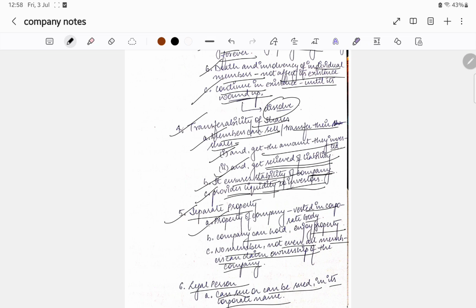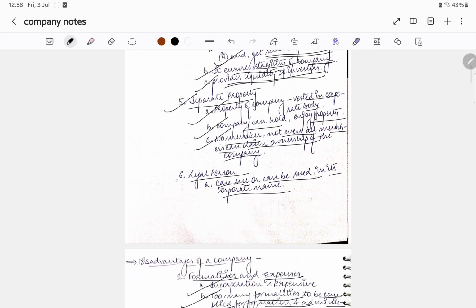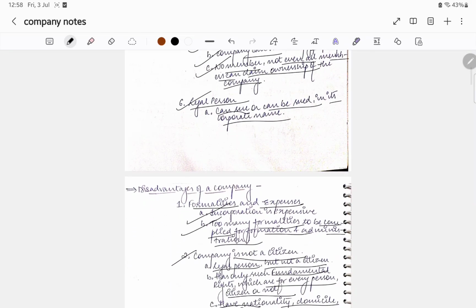Separate property: property of a company is vested in the corporate body. The company can hold and enjoy the property. No member, and not even all members, can claim the ownership of the company's property. A legal person can sue or be sued in its corporate name.